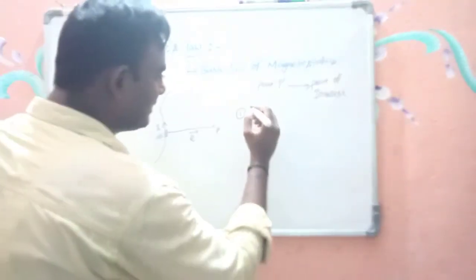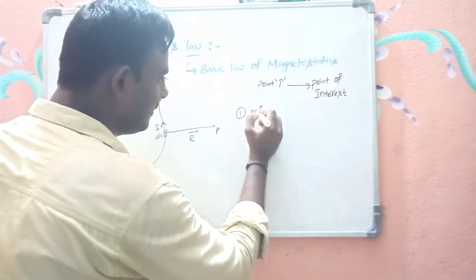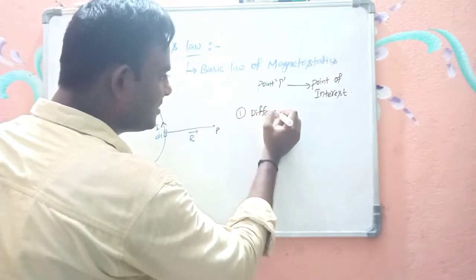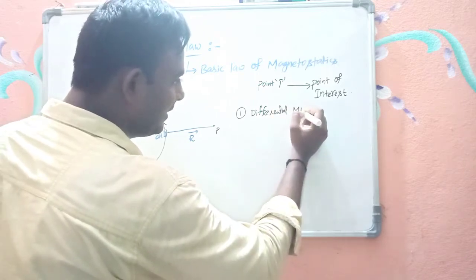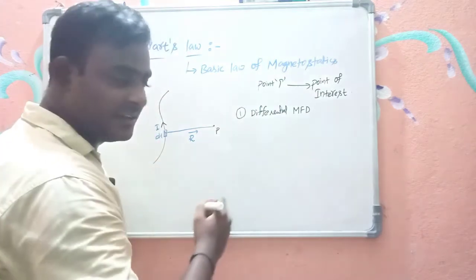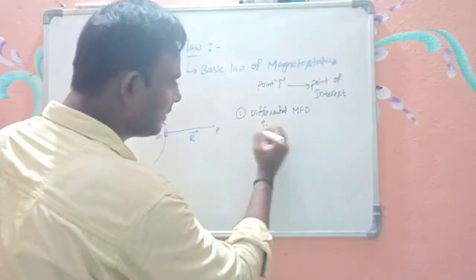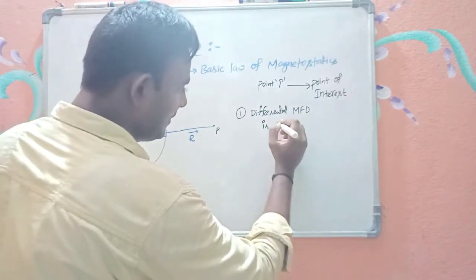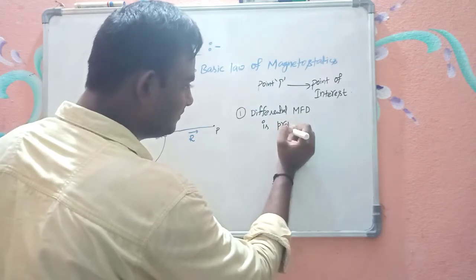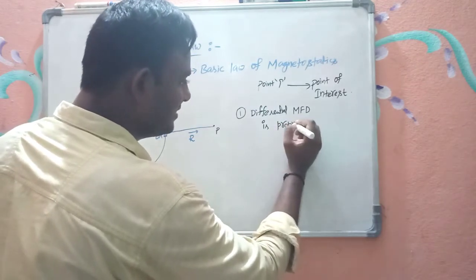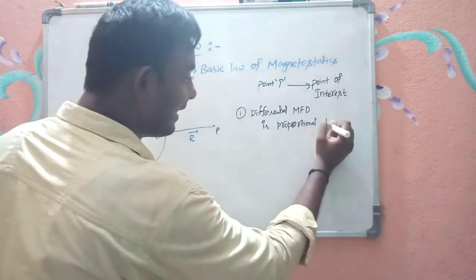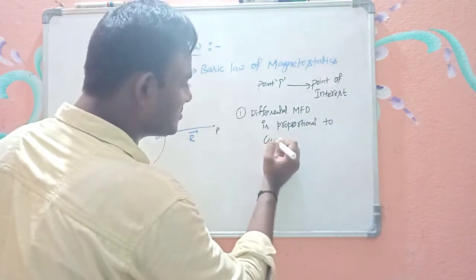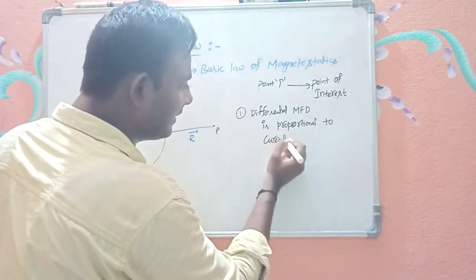That differential magnetic flux density is always proportional to the current element.